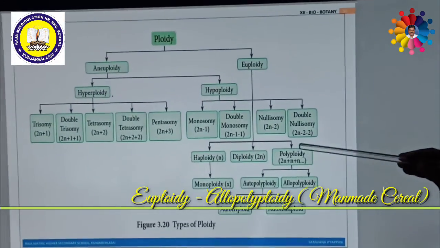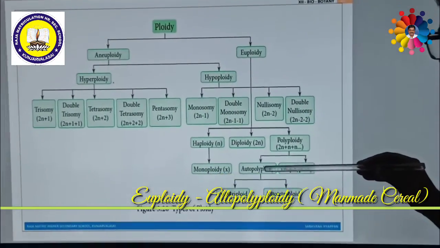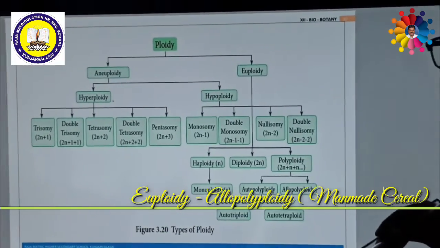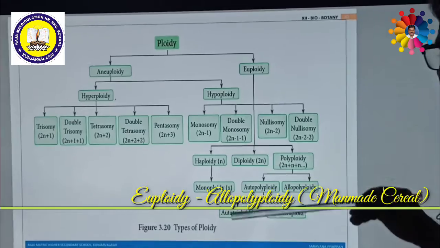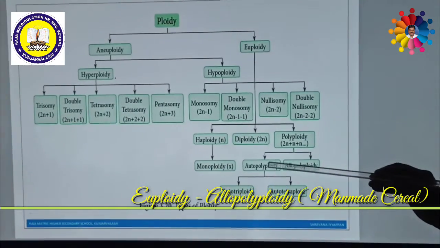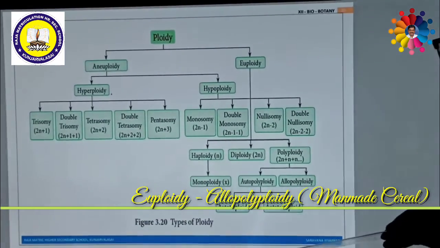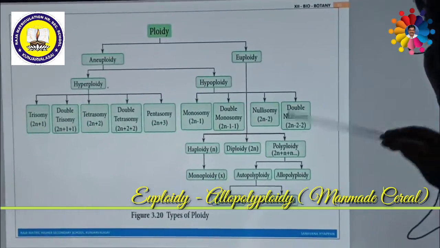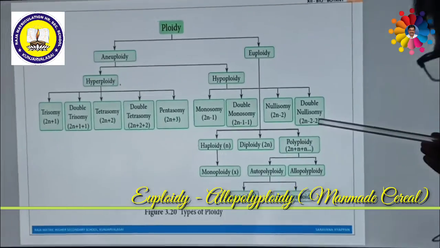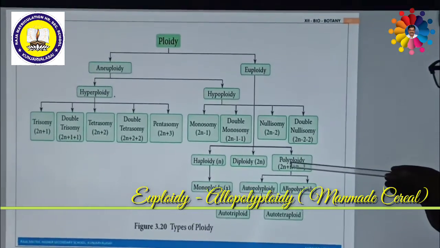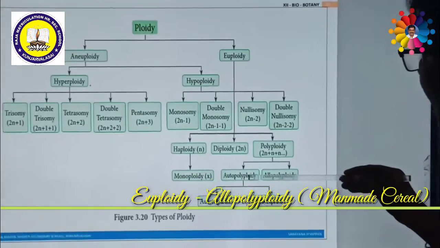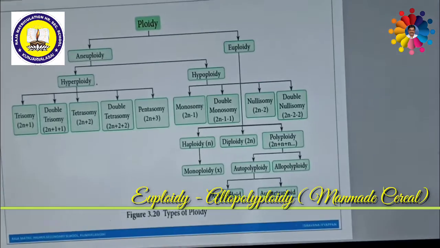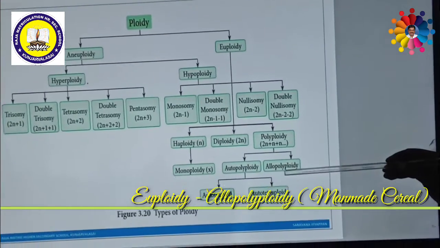Next, polyploidy is further divided into two types, namely autopolyploidy and allopolyploidy. What is autopolyploidy? Autopolyploidy is polyploidy in which many sets of chromosomes along with the diploid set are increased, derived from the same kind of species of plants or animals. So these are the autopolyploids.